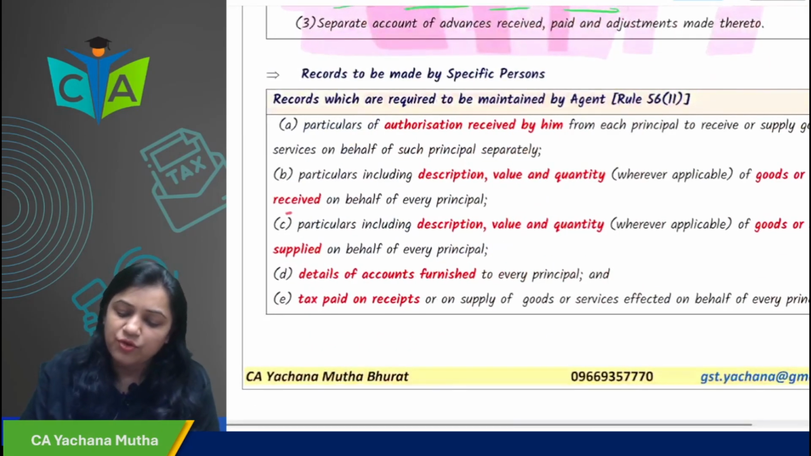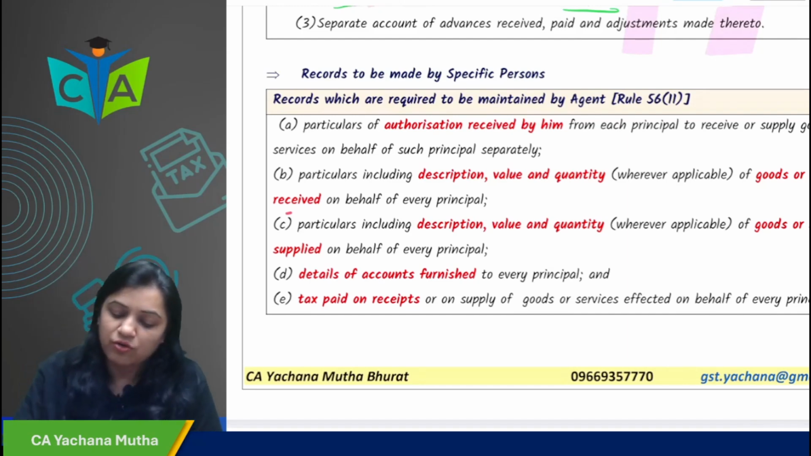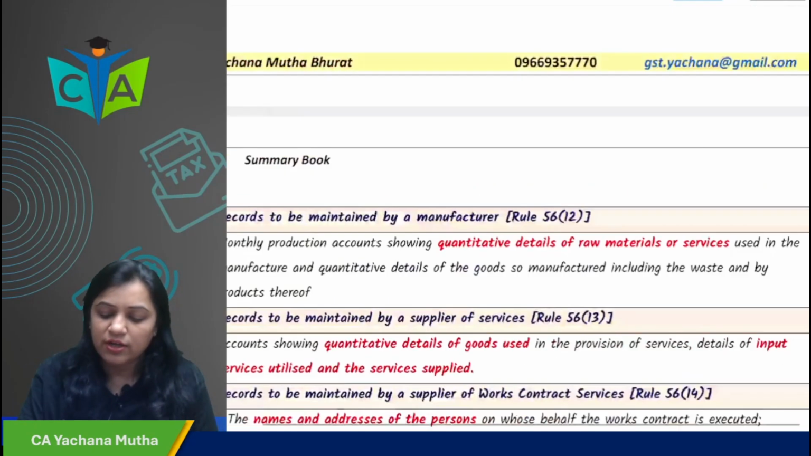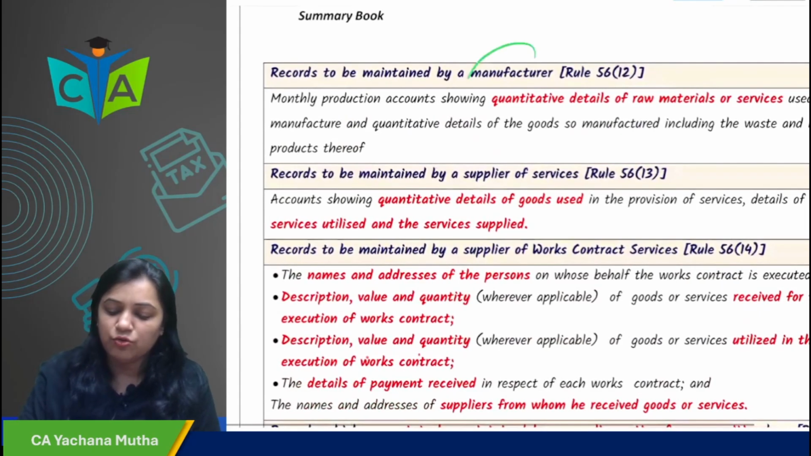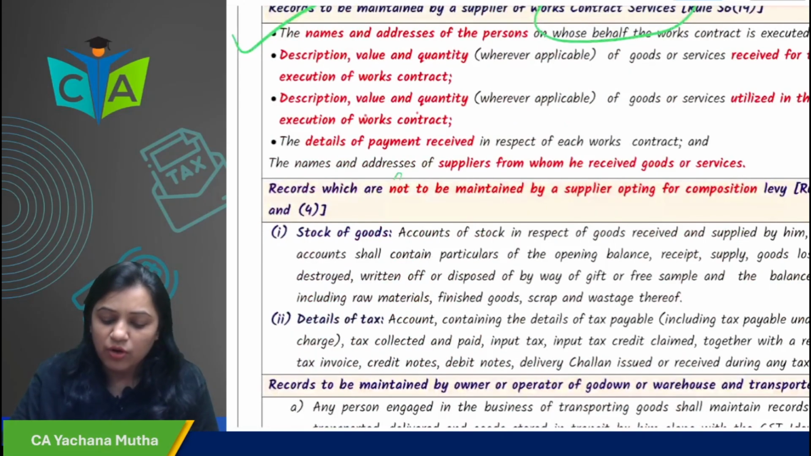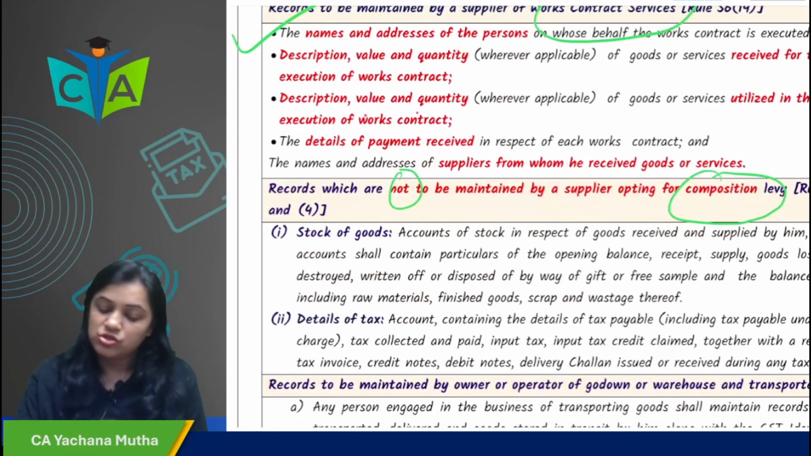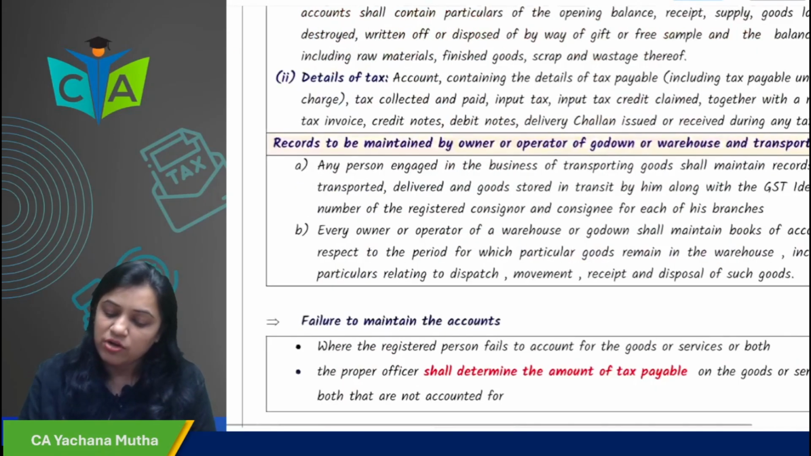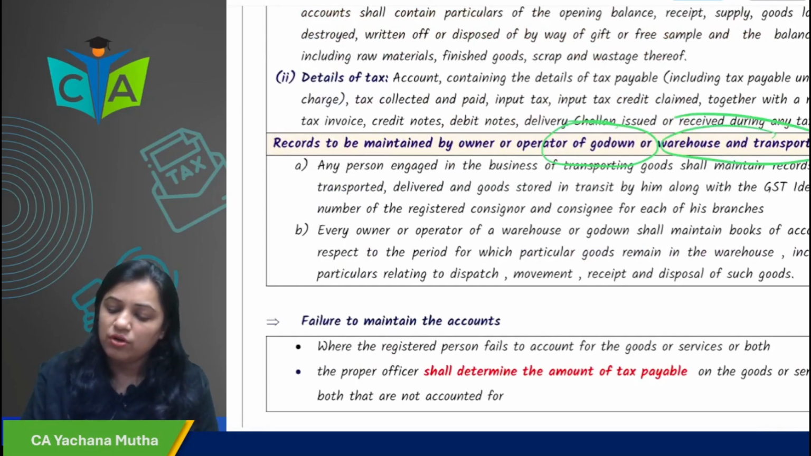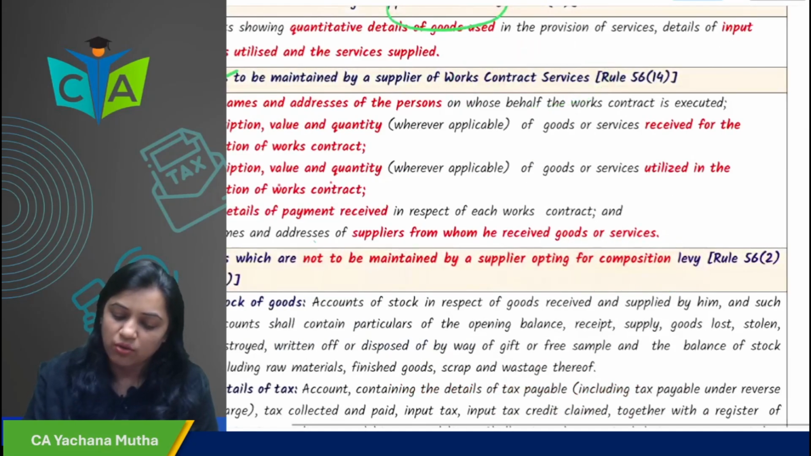Now, in case of different specific persons, different records are given. For example, the records to be maintained by an agent, a manufacturer, a supplier of service, and work contract service. Work contract service is important also; they ask about it many times. Then what records are not to be maintained by a person under composition levy? This is also given. Records to be maintained by the operator of the godown or warehouse, or the transporter. So all these things are given, and we will quickly see all these.